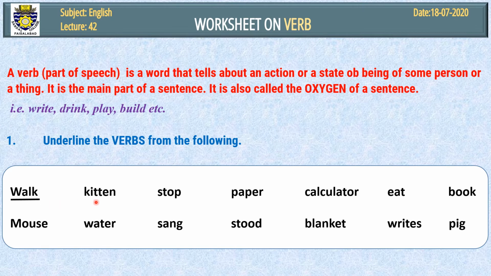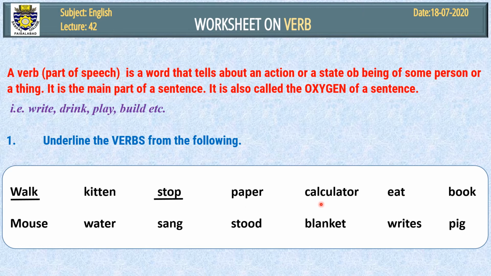Kitten. Will you tell me, is kitten a noun or verb or what? It is not a verb, it is a noun, so we'll not underline it. Kitten means the young ones of a cat. Stop is a verb. It shows some action. Stopped is the form of stop. You will add another P and ED: stopped. Paper is a noun, so we will not underline it.